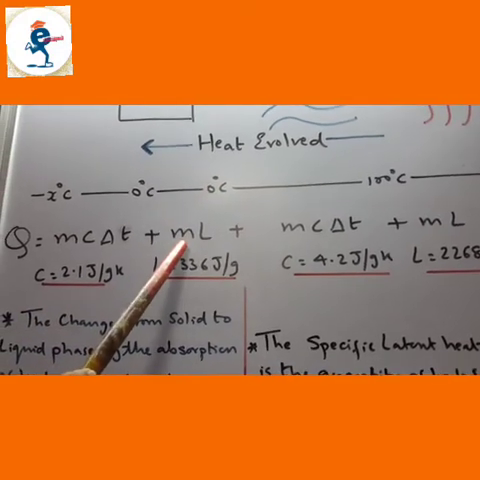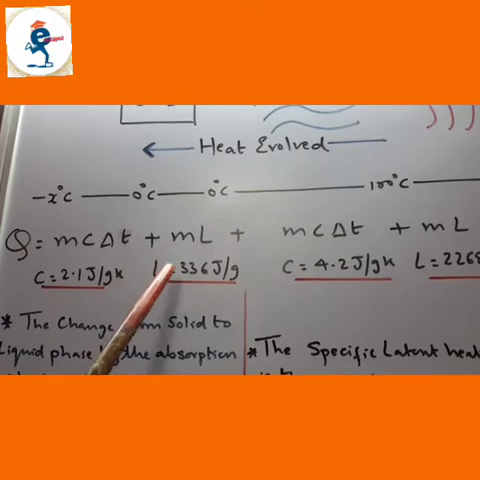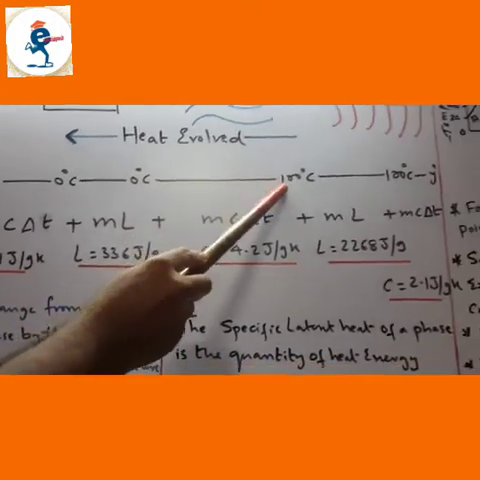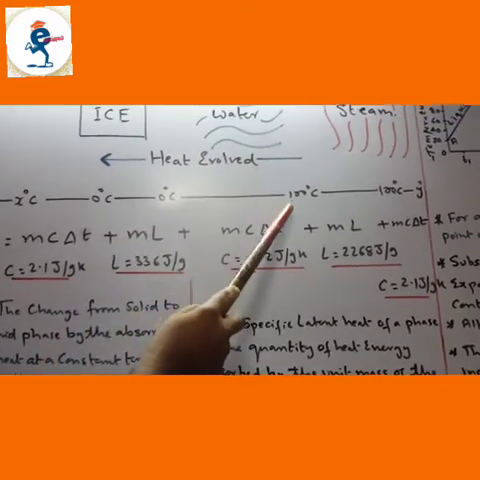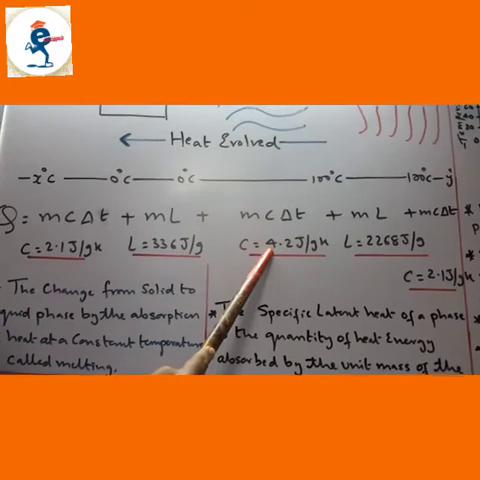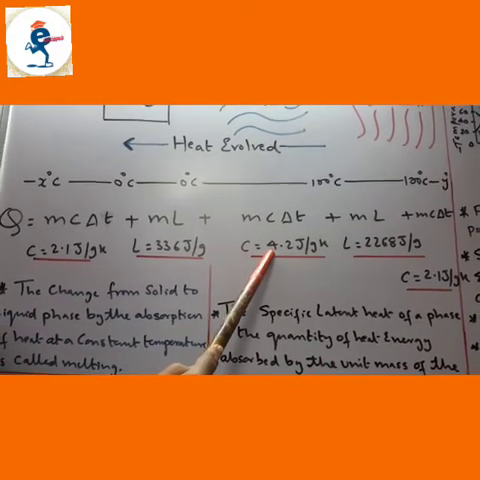Only when there is a change of state, the formula used is mL. Latent heat is 336 joules per gram. For water from 0 to 100 degrees Celsius, there is no change of state, so use the formula mc delta T. In this, specific heat is 4.2 joules per gram Kelvin.